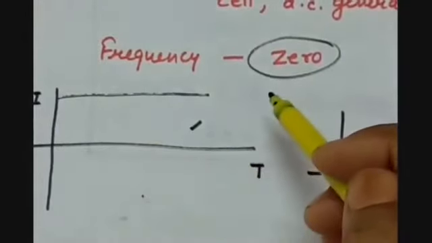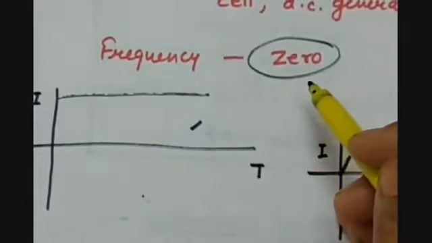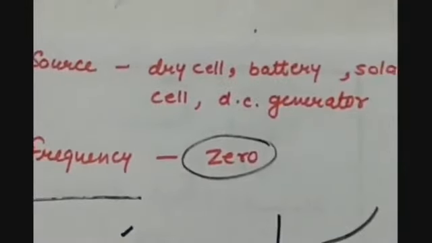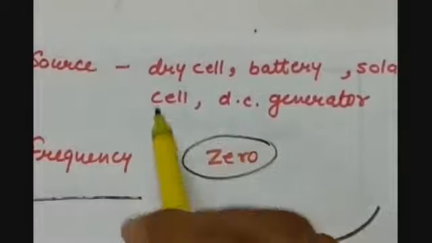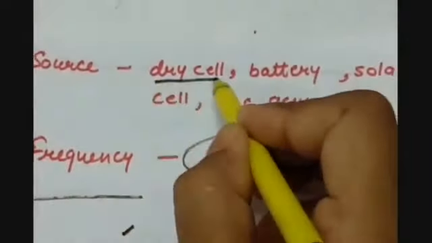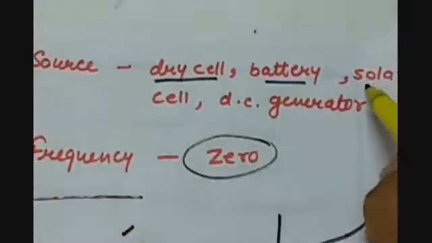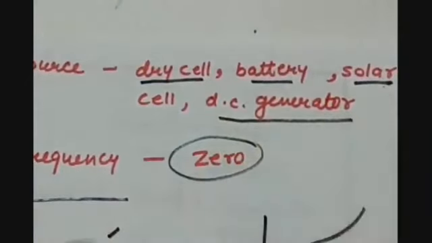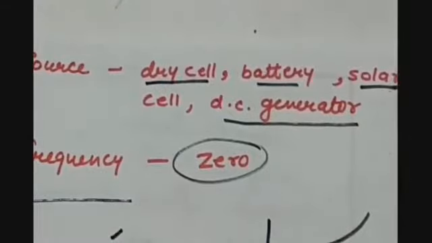If we talk about the sources of DC current, then the sources can be dry cell, battery, solar cell or the DC generator that we are going to study today.